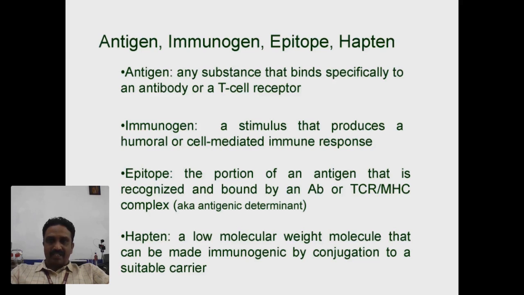Well, antigen is a substance that binds to an antibody. So these two bind together to make some kind of reaction. Now, the produced reaction may or may not make any kind of immune response, but if the antigen is considered as an immunogen, which means that they can make any kind of immune response, like cell mediated immune response or humoral mediated immune response.